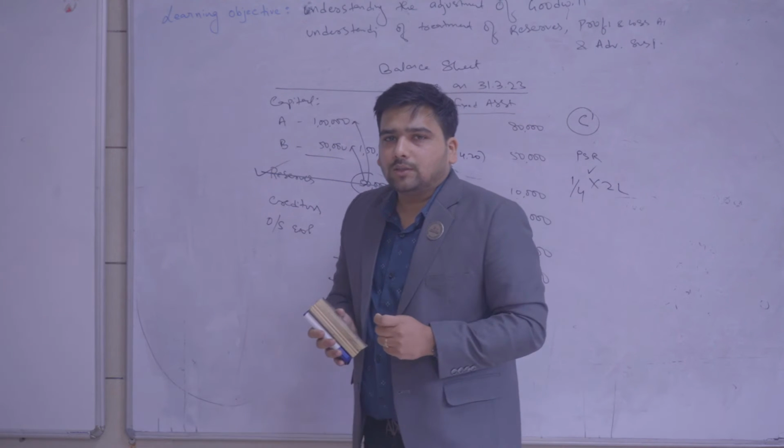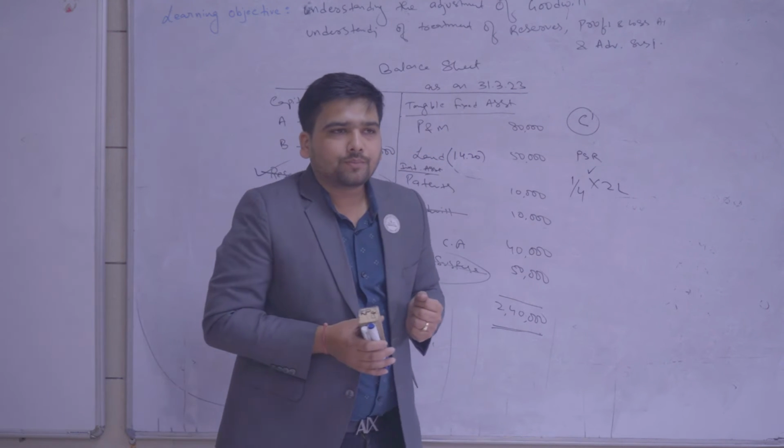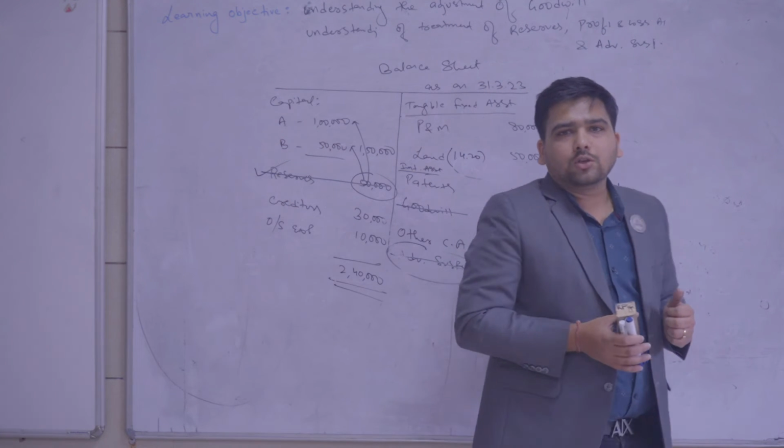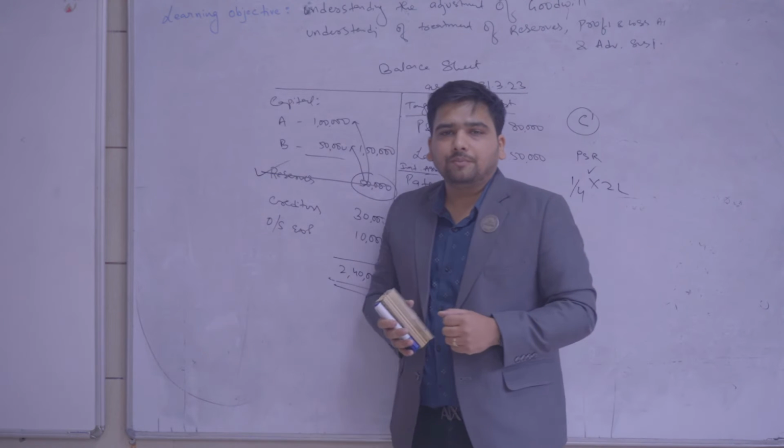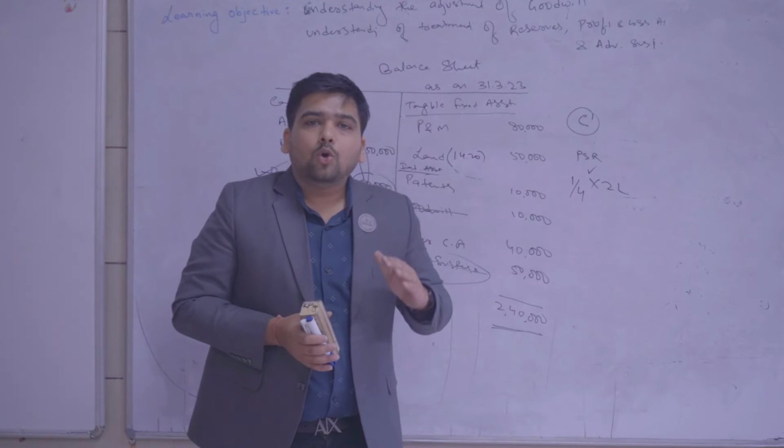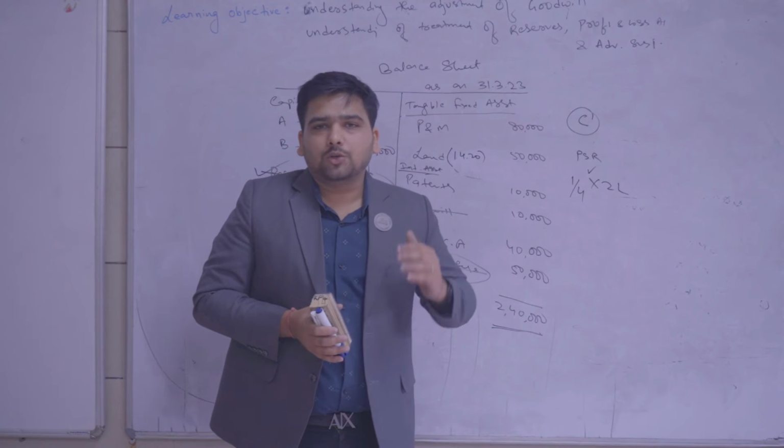And the profit or loss on such revaluation should be transferred to old partners in their old ratio again.